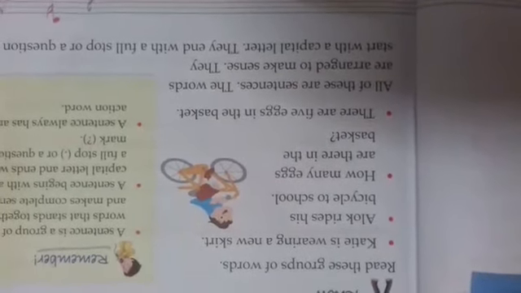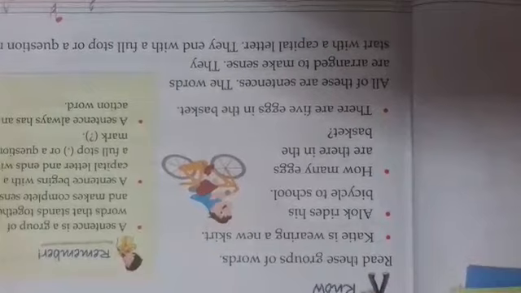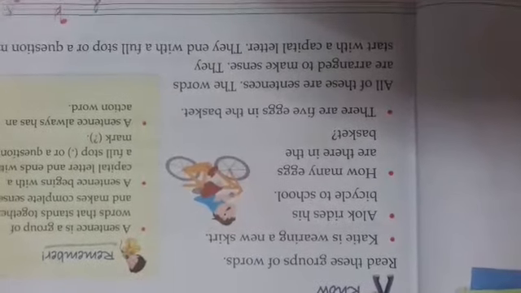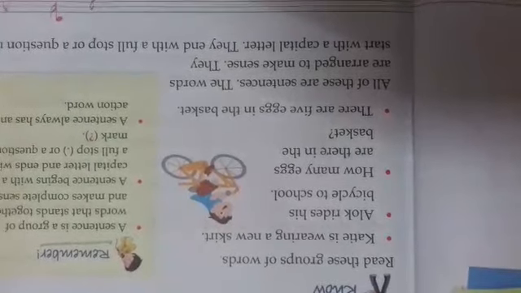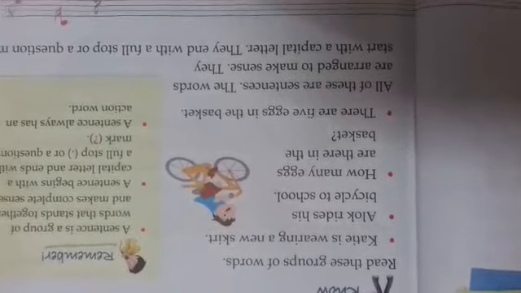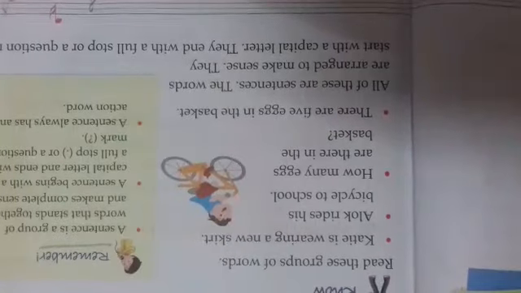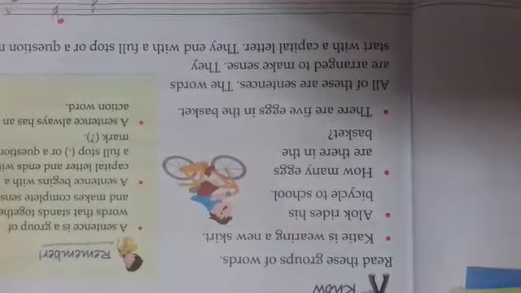In this way, if we look at our second example, Alok rides his bicycle to school. Alok is the subject of our sentence, and rides, what is he doing? He is riding. He rides. So rides is the action word in this sentence. This is also a sentence because it is giving us a complete sense about our subject Alok.